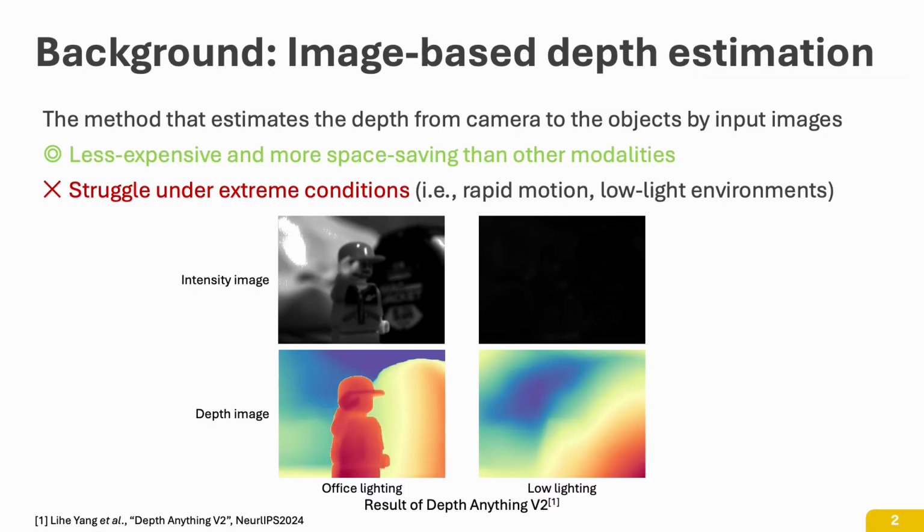As you know, depth estimation is a fundamental problem in computer vision, with applications ranging from robotics and autonomous vehicles to augmented reality. Conventional image-based methods rely on analyzing motion, disparities, or defocus. These methods have some advantages, like being less expensive and more space-saving than other input modalities. However, these methods often struggle under extreme conditions such as rapid motion or low-light environments.